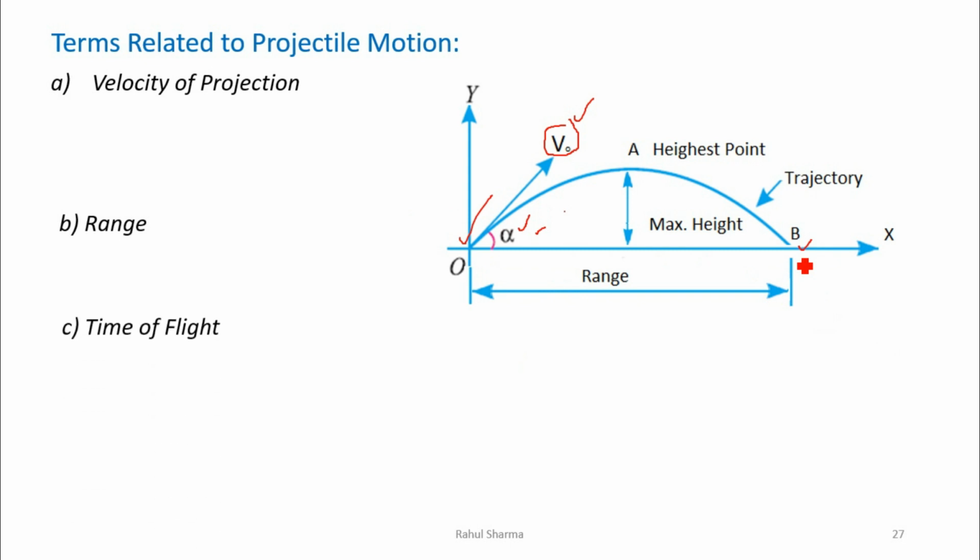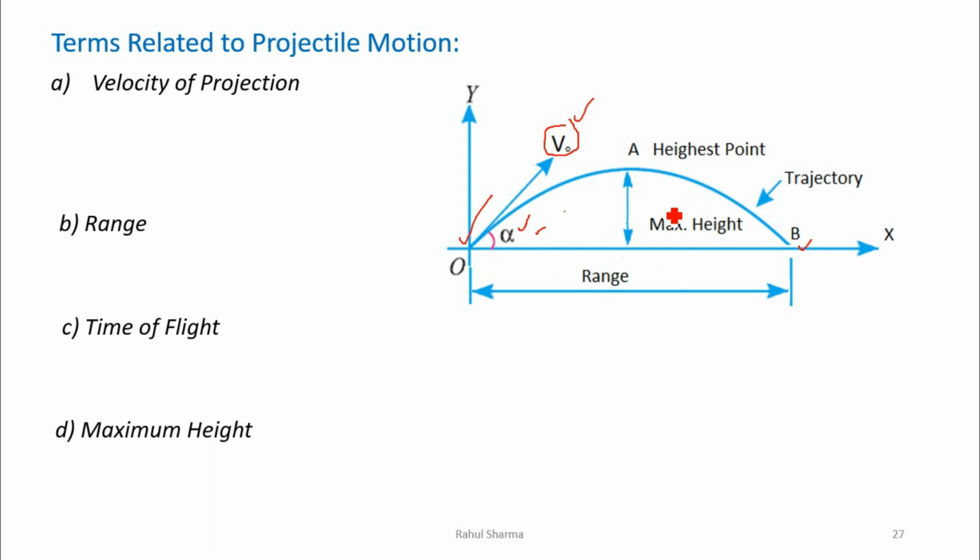The next one is time of flight. The time of flight is the time interval during which the projectile remains in motion, meaning the time taken to travel from O to B. From O to B it will remain in the air, traveling. That time is known as time of flight.